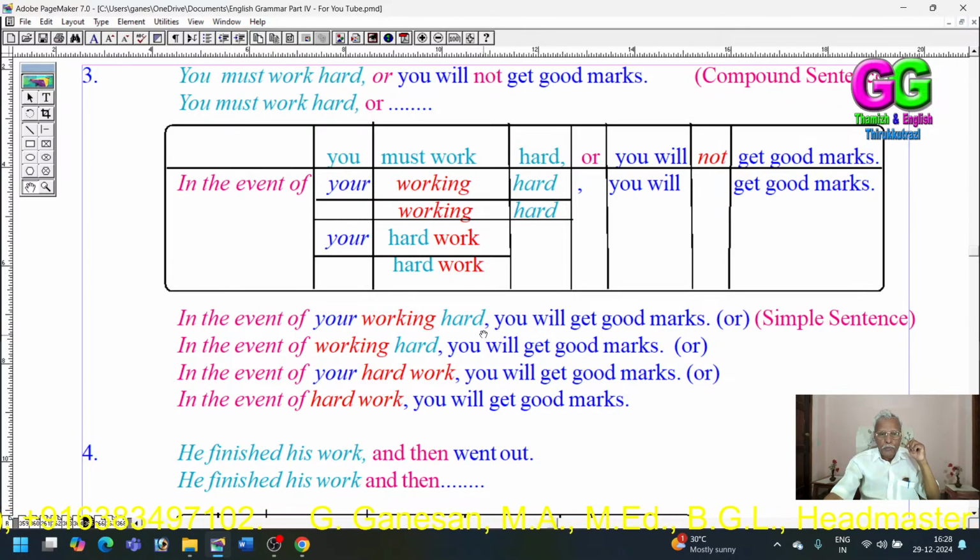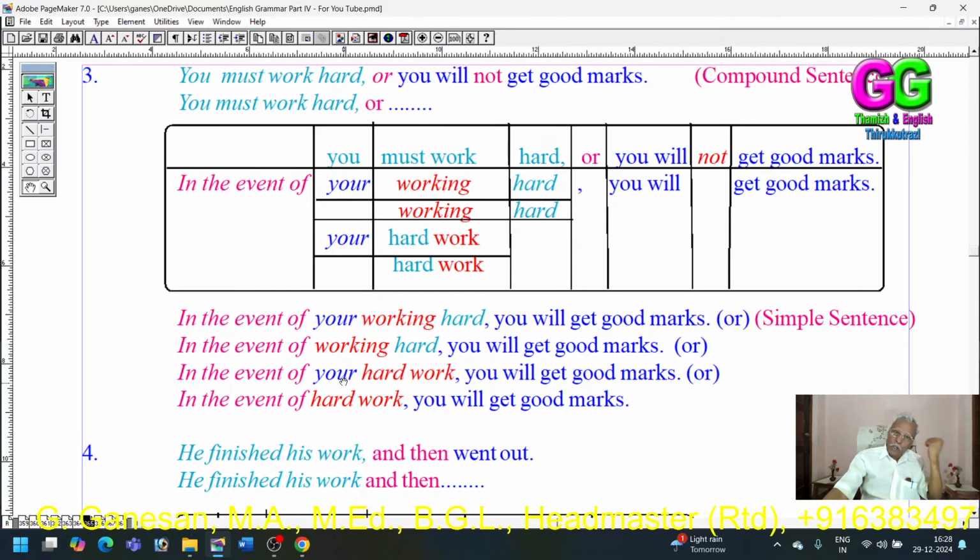In the event of your working hard, you will get good marks, because the "not" should be dropped. Secondly, in the event of working hard, there is no possessive here. Thirdly, in the event of your hard work. Fourthly, in the event of hard work. So, using this possessive "your" in the first clause here is a choice.